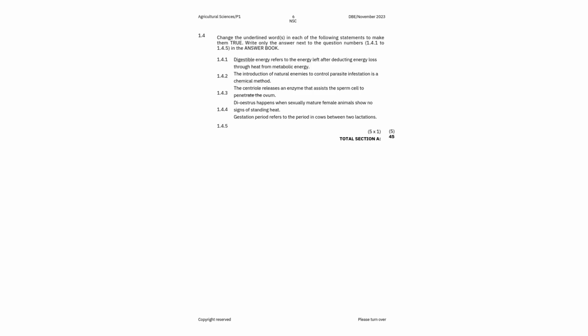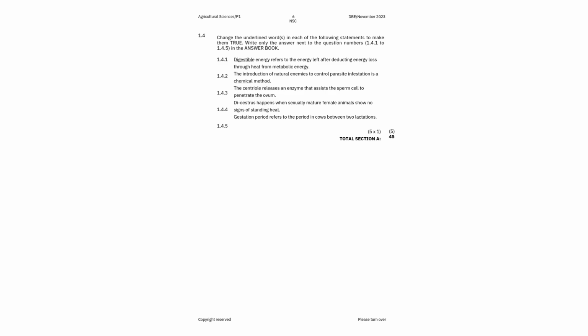Then the diöstrus happens when sexually mature female animals show no signs of standing heat. So there you replace diöstrus with oestrus, depending on your pronunciation, right?